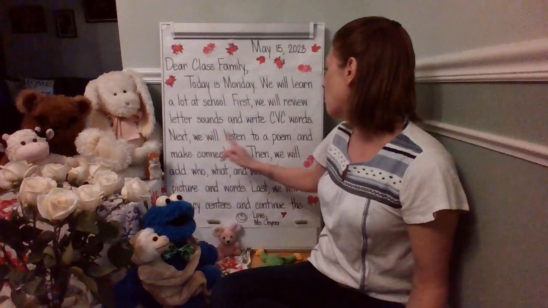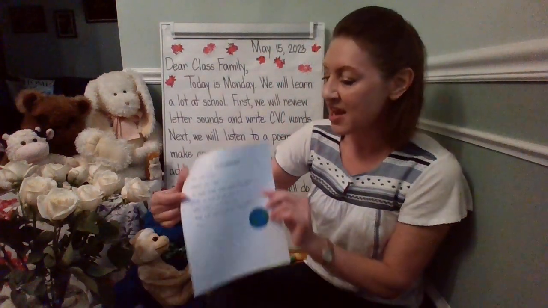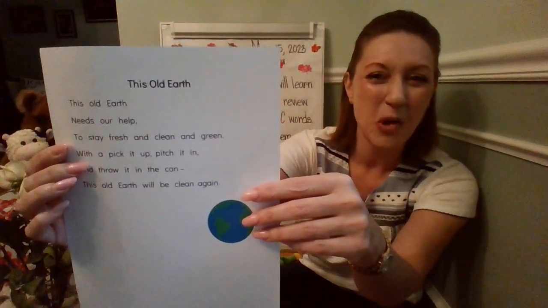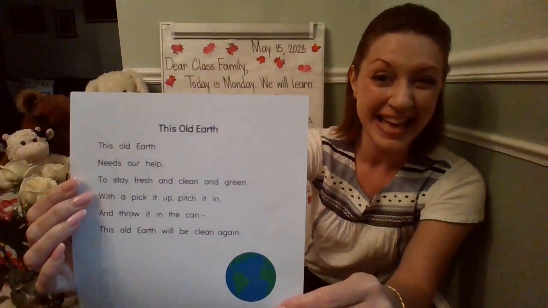Next, we'll listen to a poem and make connections. We're going to be listening to this poem called This Old Earth. And once we go through all of the words of the poem, we can eventually sing it to the tune like This Old Man, but it's going to be This Old Earth. This old earth needs our help to stay fresh and clean and green. With a pick it up, pitch it in, and throw it in the can. This old earth can be clean again.